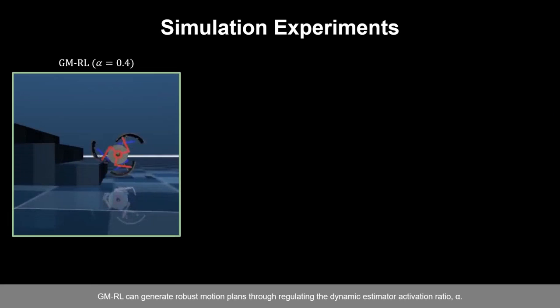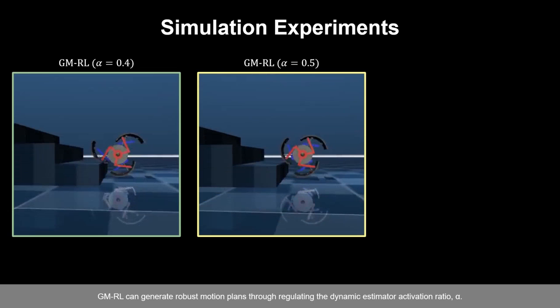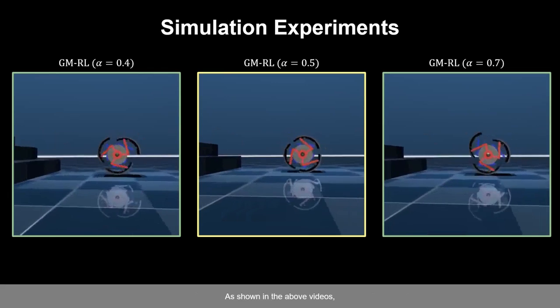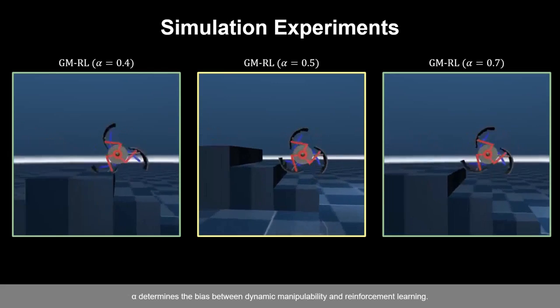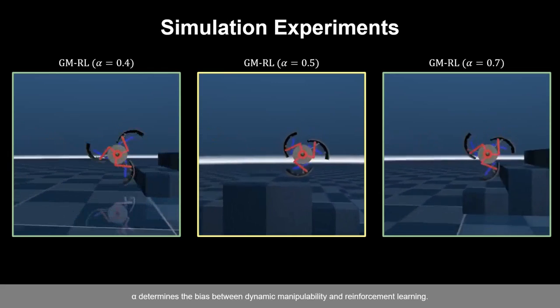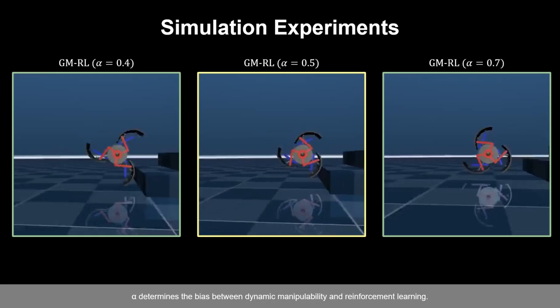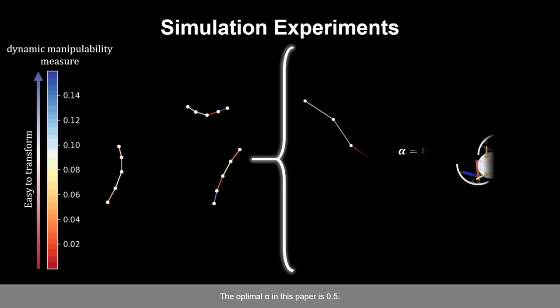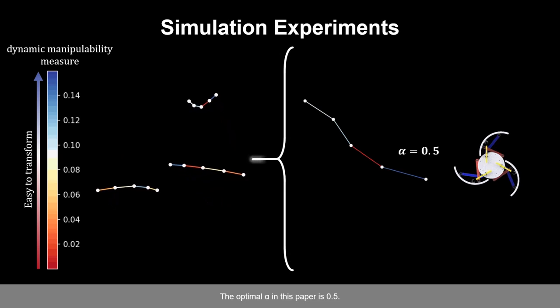GMRL can generate robust motion plans through regulating the dynamic estimator activation ratio, alpha. As shown in the above videos, alpha determines the bias between dynamic manipulability and reinforcement learning. The generated motion plans can be expressed as the graph above. The optimal alpha in this paper is 0.5.